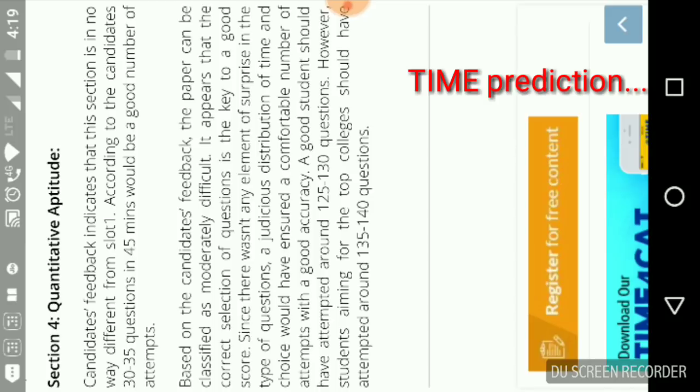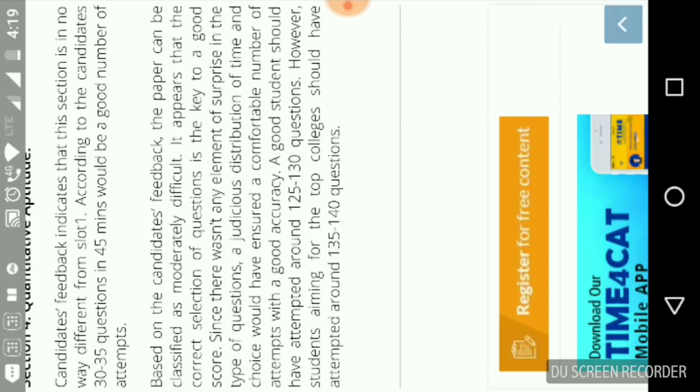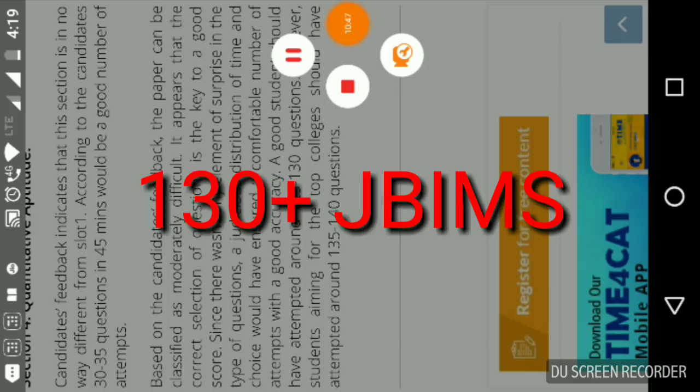And a good student should have attempted around 125 to 130 questions. However, students aiming for top colleges should have attempted around 135 to 140 questions. So they are also predicting a cutoff of around 130 plus for JBIMS. Let's move on.